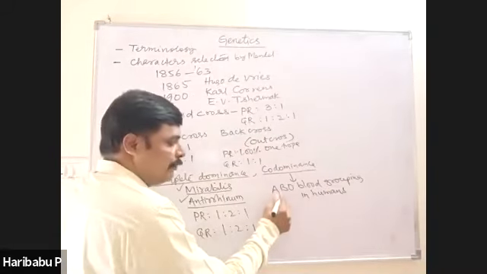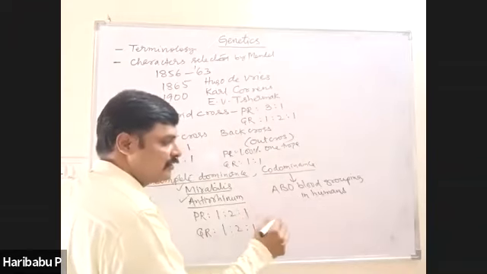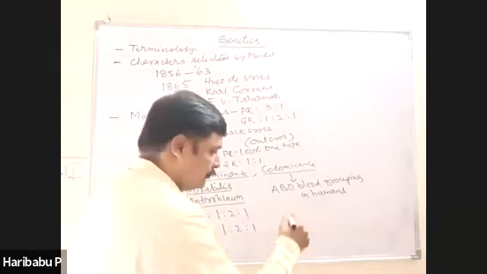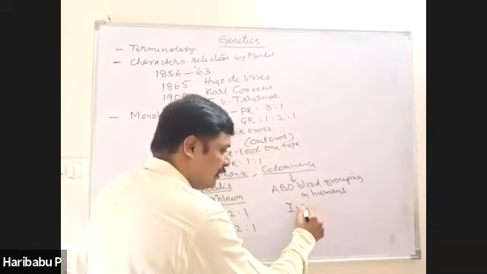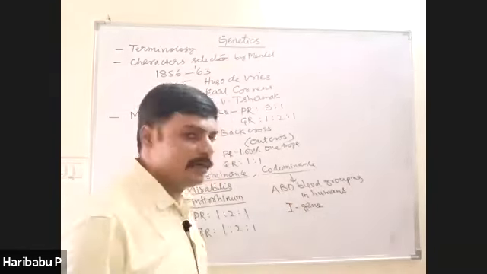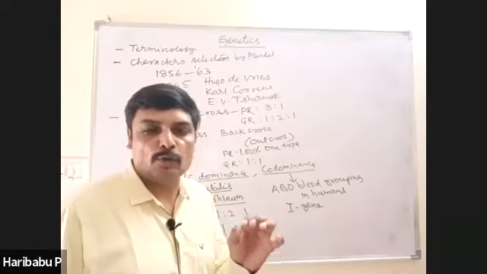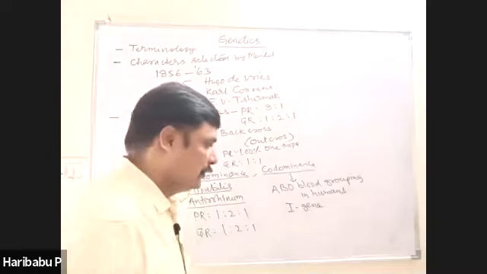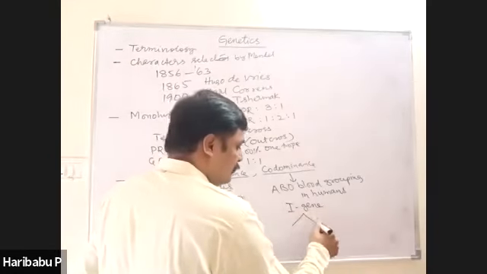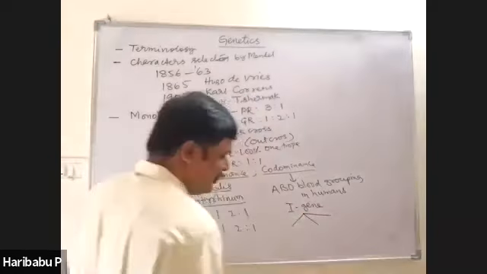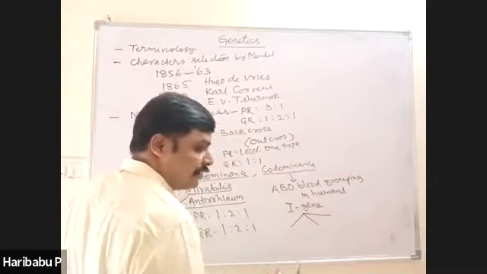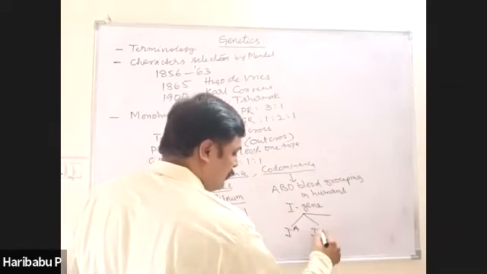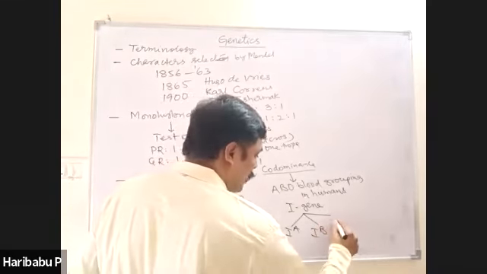ABO blood grouping is controlled by which gene? What is the name of that gene? I gene. Recently, it was discovered that the I gene is present on chromosome number 9. And this gene has 3 alleles, IA, IB, IO, or i.